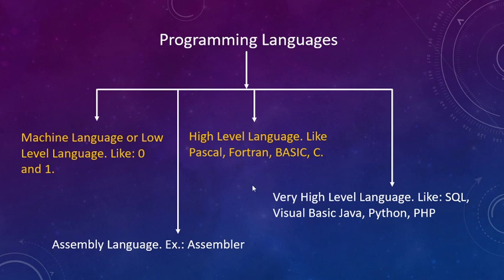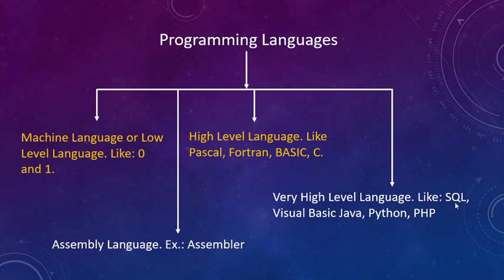Then there was the invention of very high-level languages, which are SQL, Visual Basic, Java, Python, and PHP. PHP language is used for web development. The movie websites that you are seeing, all the websites that you are checking in today's date are made in PHP, Python, and Java.